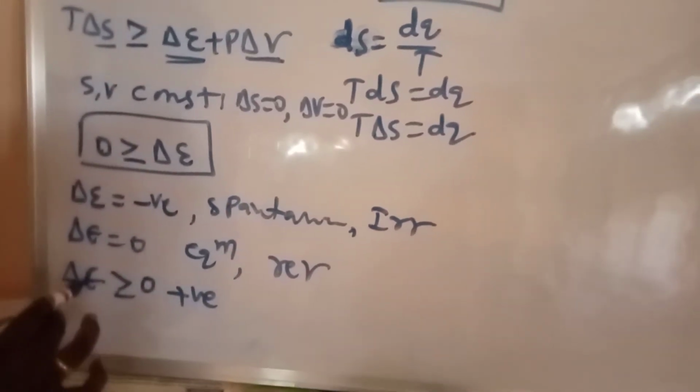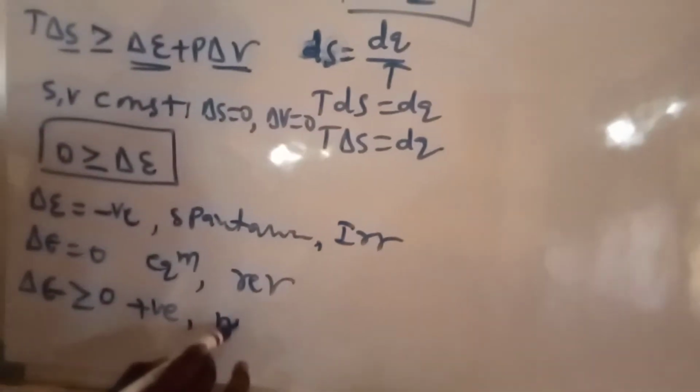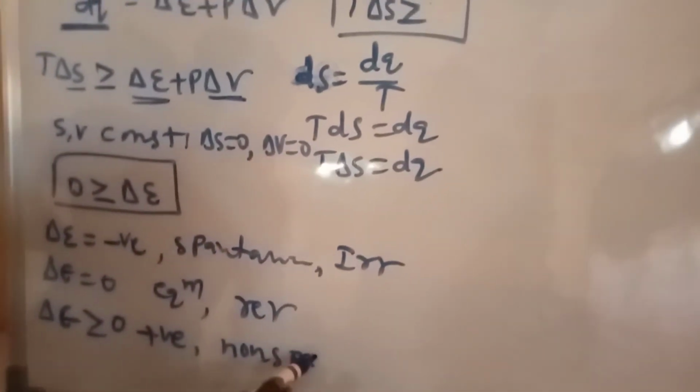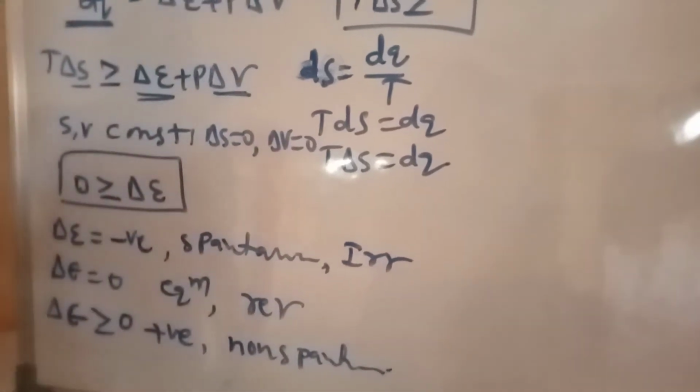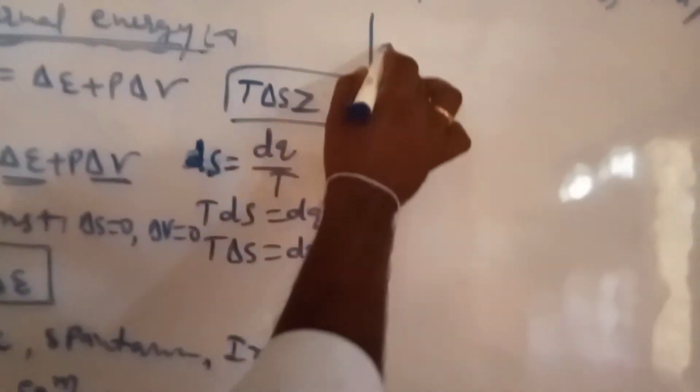Positive means the delta E value is more compared to 0. That's why this process is a non-spontaneous process. This is the internal energy condition. After that, the third one is the enthalpy.